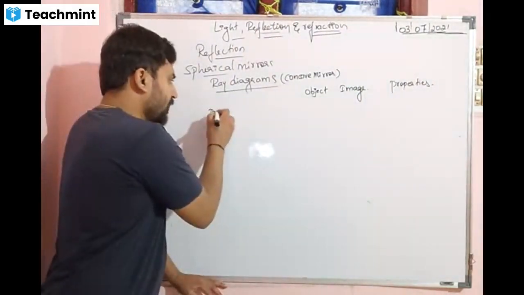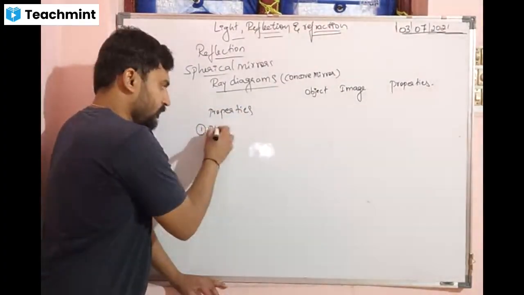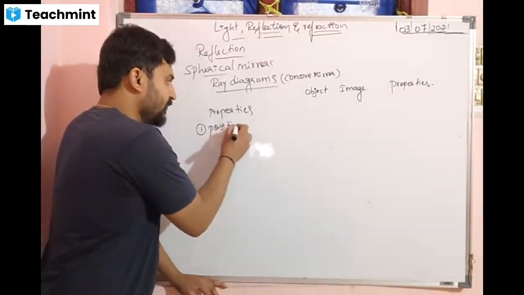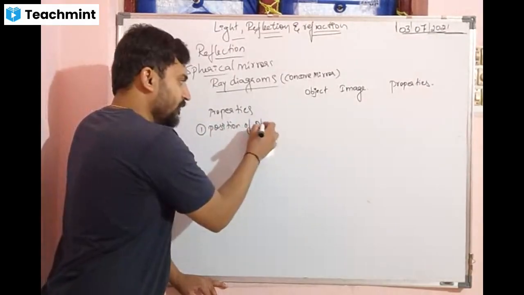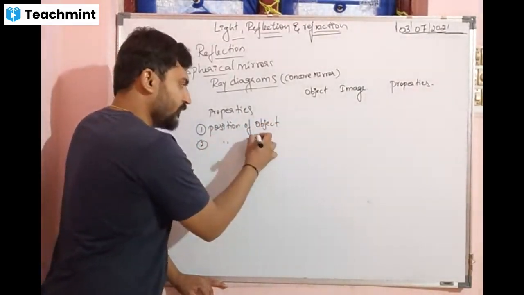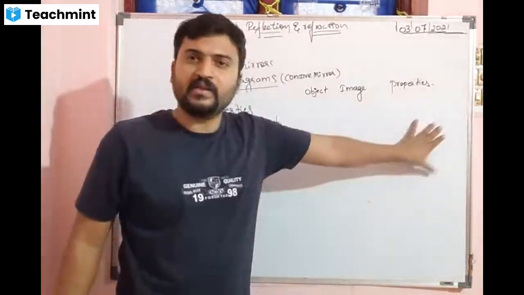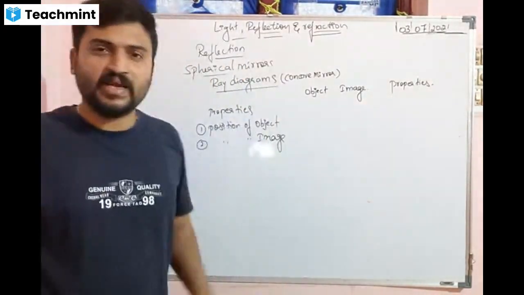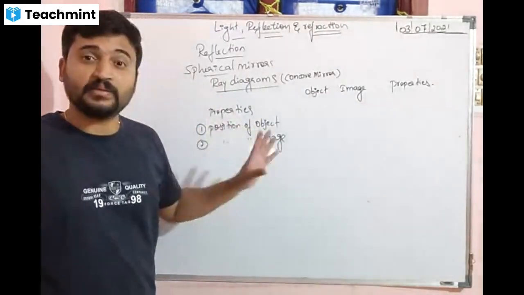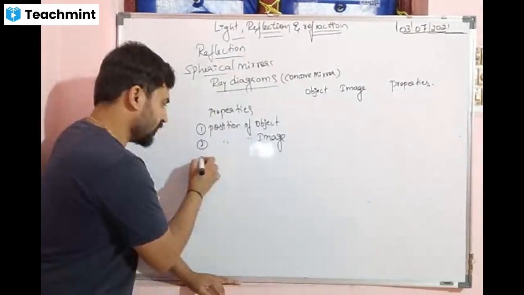So if you want to write the properties of the image, first position of object ಬರೆಯಬೇಕು. Second position of image ಬರೆಯಬೇಕು. ಈ ಟೇಬಲ್ ಅಲ್ಲಿ ಎರಡು ಸೆಪರೇಟ್ ಬರಿತೀವಿ, ಅದಕ್ಕೆ ಇಲ್ಲಿ ಬರೆಯೋದಿಲ್ಲ. But in the examination when they ask, you should mention this. ಎಕ್ಸಾಮ್ ನಾಳೆ ಒಂದೊಂದು ಹೇಳ್ಕೊಂತ ಹೋಗ್ತೀನಿ, ನಿಮ್ಗೆ ಗೊತ್ತಾಗುತ್ತೆ.